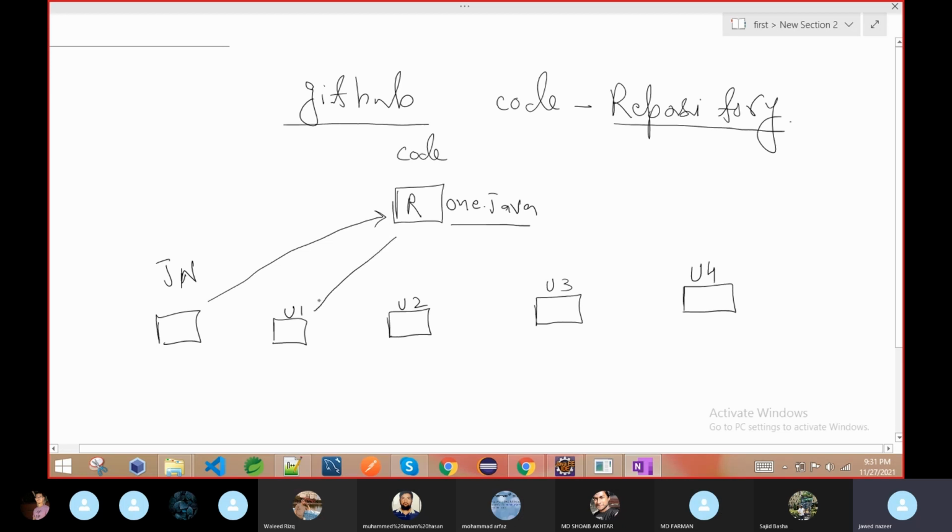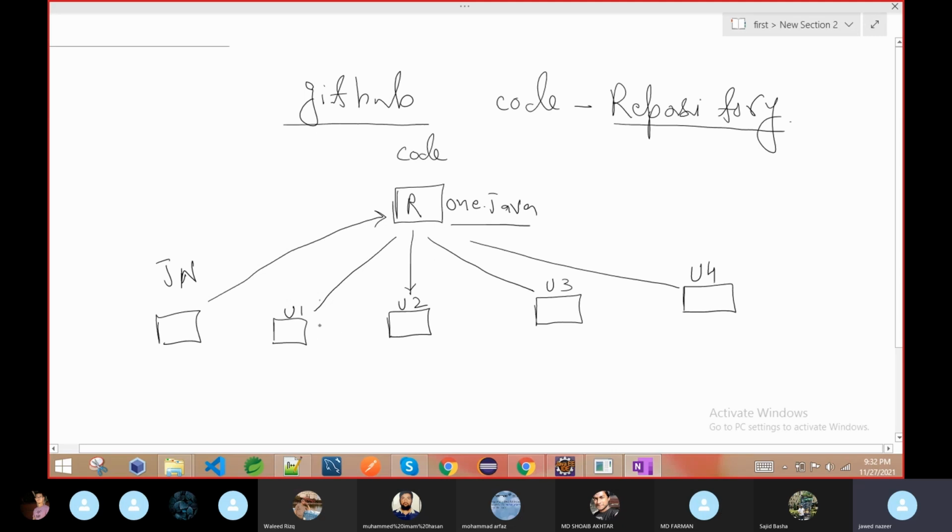When all of these users clone, first time cloning means you are downloading everything new from the repository. Before that you don't have this code. You are doing this for the first time from this repository. Maybe you cloned somewhere else, but here you are cloning for the first time.